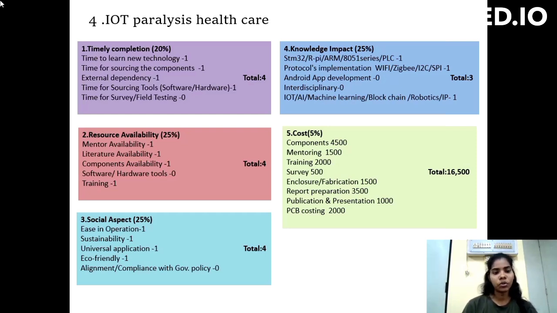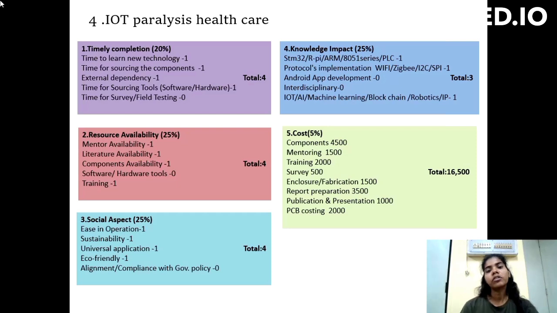Next, social aspect. This project is easy in operation, that's why I'm giving 1 mark. Sustainability, that's why I'm giving 1 mark. Universal application, 1 mark. And this project is eco-friendly, so I'm giving 1 mark. Next, knowledge impact. This project uses 8051 software, so I'm giving 1 mark.